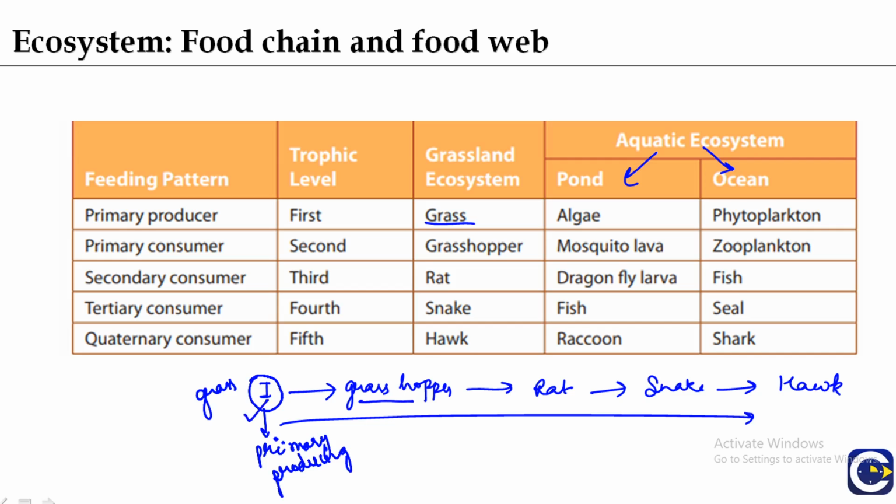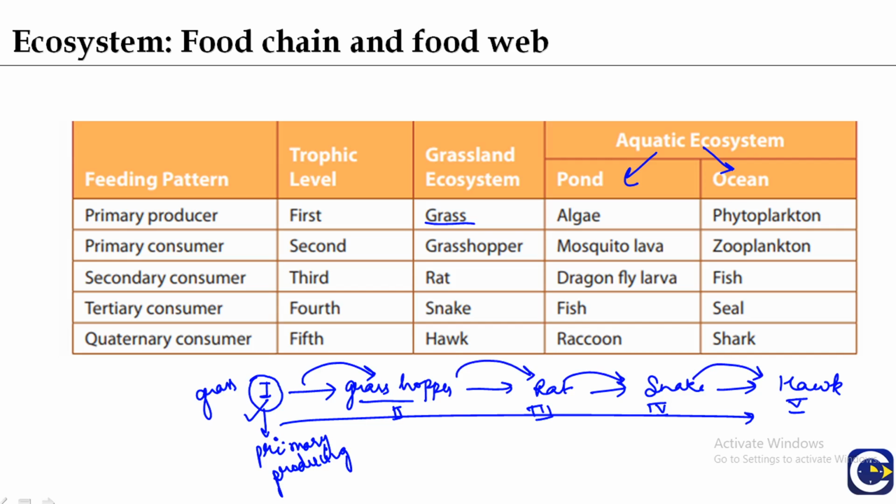These all are consumers. They are consuming food at different trophic levels. So this is the second trophic level, this is the third trophic level, this is the fourth trophic level, and this is the fifth and final trophic level in this particular food chain. Here the food is passing from grass to grasshopper, then grasshopper to rat, rat to snake, and snake to hawk.